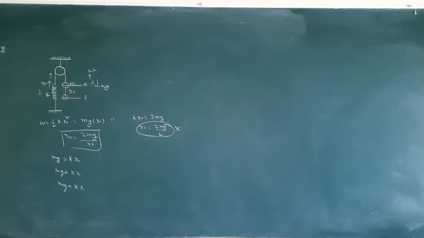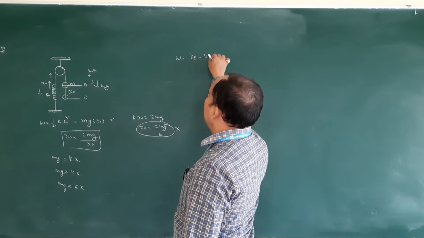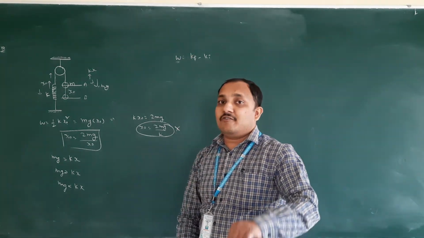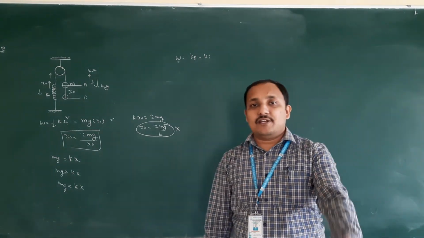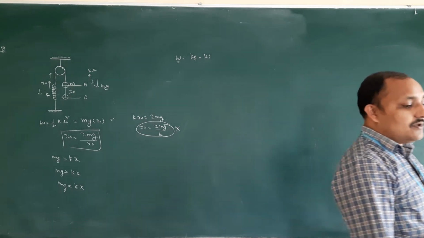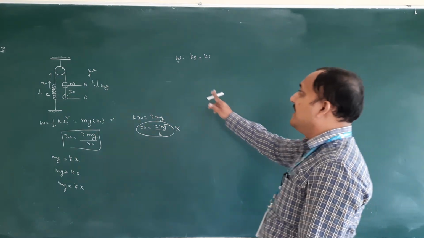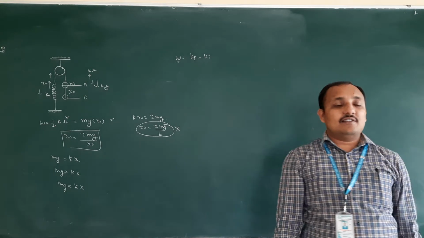So work energy theorem, see those equations once, W is equal to Kf minus Ki. So work done is equal to change in kinetic energy. They gave so many work done by conservative force, work done by non-conservative force, work done by frictional force, work done by external force. So they have given resultant work done by three forces: conservative, non-conservative and external force.